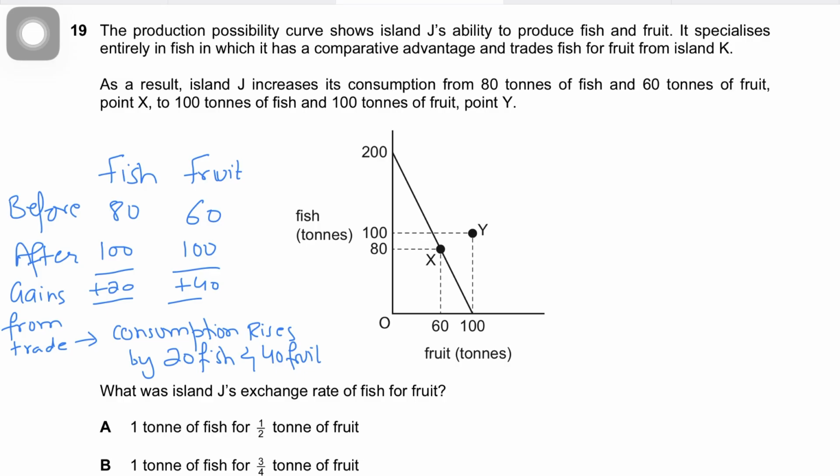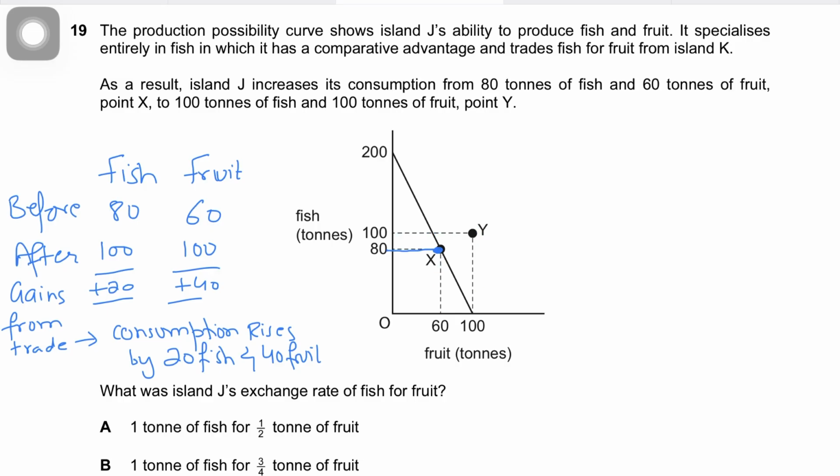Very interesting question. The question says the production possibility curve shows island J's ability to produce fish and fruit. It specializes entirely in fish, which means it has a competitive advantage in fish, and then it trades fish for fruit from island K. So it's going to produce fish, export some fish to K, and import fruit from K. As a result, island J increases its consumption from 80 tons of fish and 60 tons of fruit at point X, to 100 tons of fish and 100 tons of fruit at point Y.